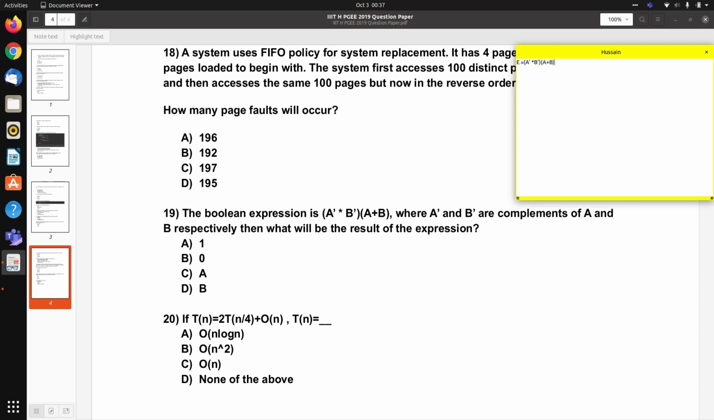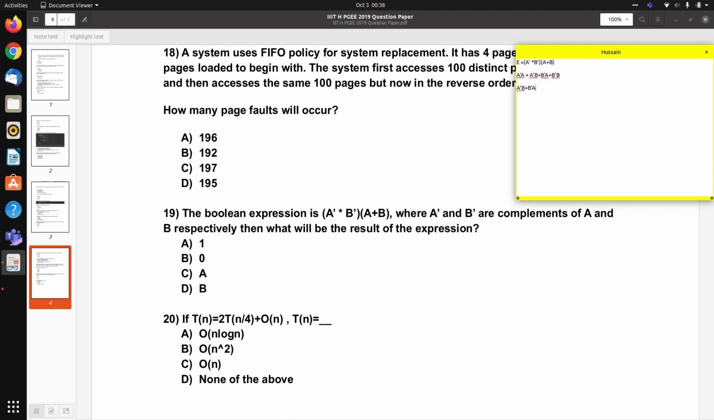Just open the brackets: A complement A plus A complement B plus B complement A plus B complement B. A complement A and B complement B get cancelled, so we are remaining with A complement B plus B complement A.